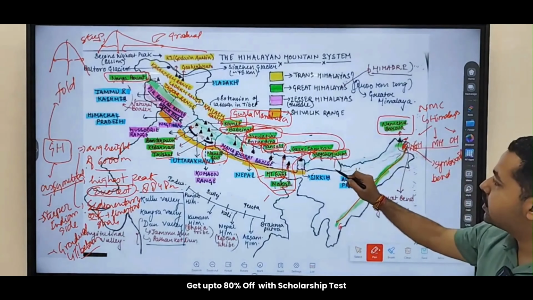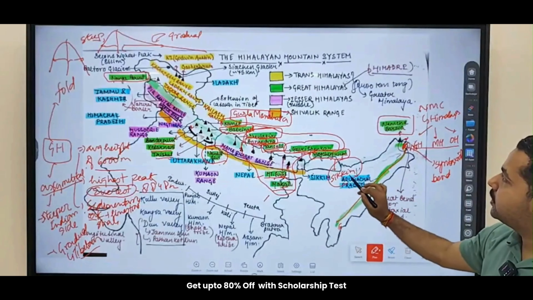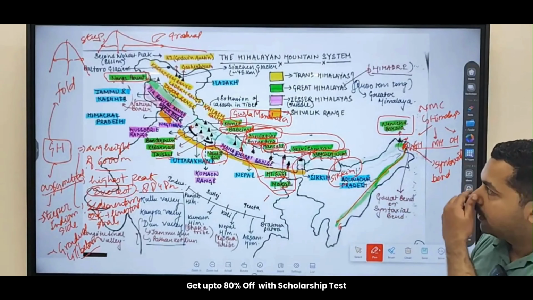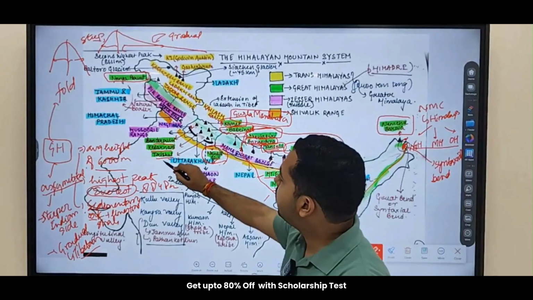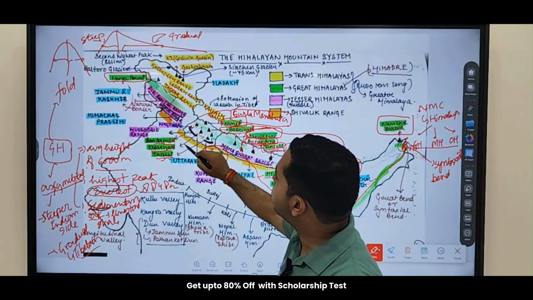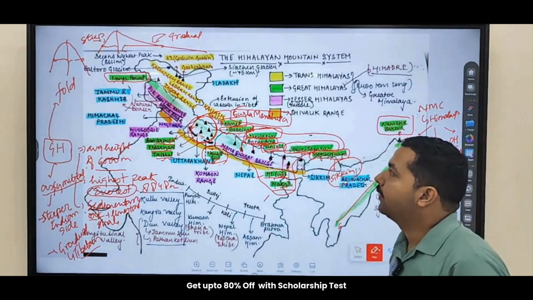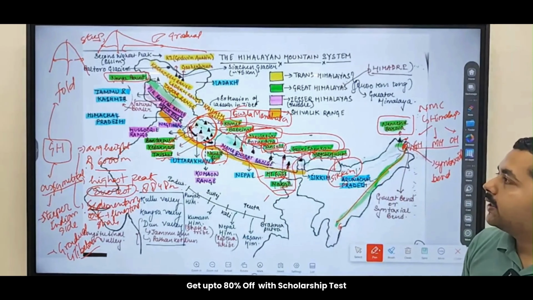Clear? Kanchenjunga lies in which region? It lies in the Sikkim region. And you have Nanda Devi, Trishul, Kedarnath, Bandarpunch, Gurla Mandata. These are the peaks that you are seeing lying in which region? Uttarakhand region. Clear? Fine. So this is the Greater Himalayas.